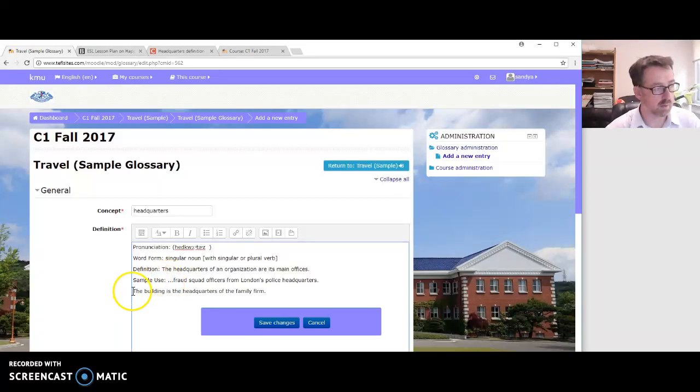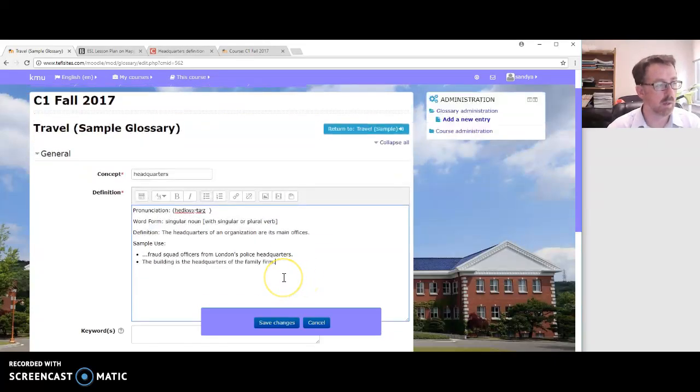So maybe if I want to, I can bring that across here to show that it's a second use. Okay? Or if I don't want to do that, I could just bring them down here and have them like that. And I could select them and bullet point them if I want to. Now there's one more thing that I'd like to do, and it's synonyms. Okay? Right. Now where's the synonyms?